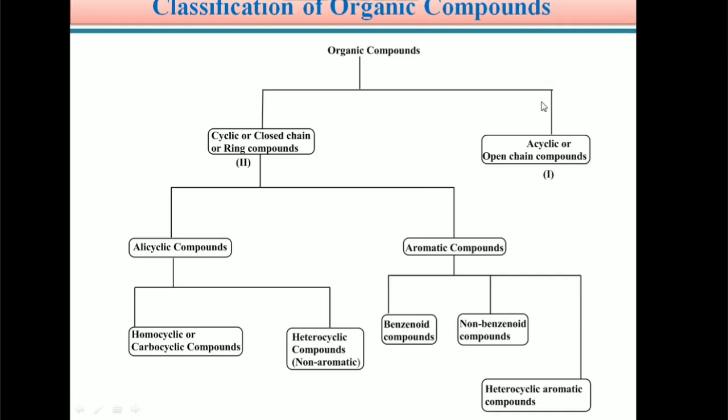So students, we have now discussed acyclic or open chain compounds. Another classification is cyclic compounds, or closed chain compounds, or ring compounds. So what are these cyclic compounds? We can discuss in detail. Again, these cyclic compounds are classified as alicyclic compounds and aromatic compounds. We can see in detail one by one.